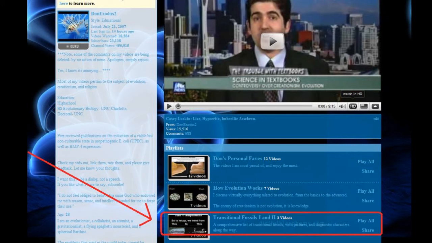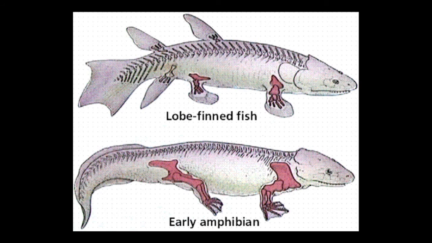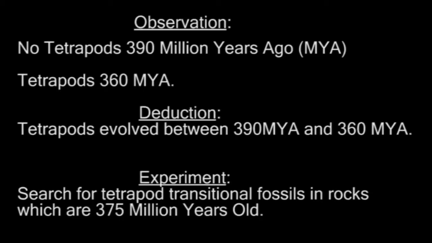This next example will provide and demonstrate the amazing predictive power of evolution. So we know from comparative anatomy and embryology and genetics and the fossil record that the tetrapods, creatures with 4 legs, arose from lobe-finned fishes. Now, from the fossils we can predict, or we find that there are no tetrapod vertebrates 390 million years ago, but they are clearly there 360 million years ago. So as such, we can predict that we will find the transition from lobe-finned fishes to tetrapods somewhere in that